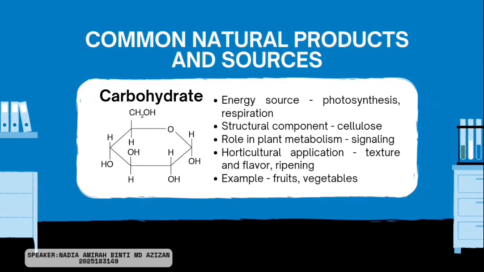Carbohydrates also play important roles in plant metabolism, not just as energy molecules, but also as signaling compounds. For instance, sugars like sucrose can influence flowering, seed development, and stress response by acting as chemical messengers within the plant. In terms of horticulture, carbohydrates directly affect the texture and flavor of fruits and vegetables.